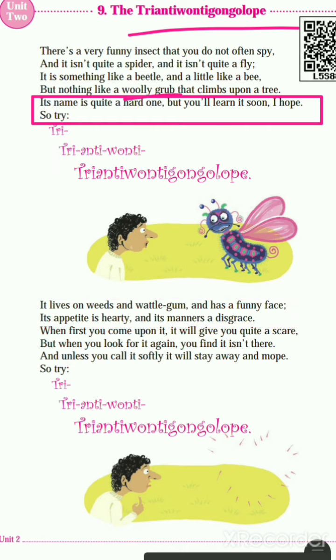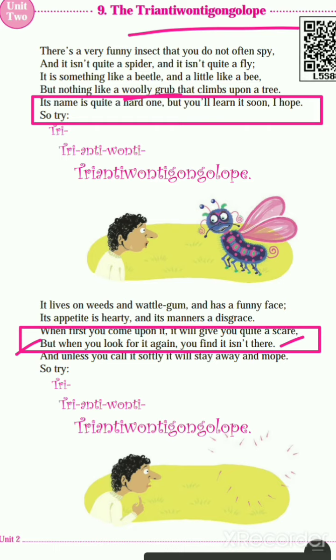Look here, what is the next line given? When first you come upon it, it will give you a quiet scare, but when you look for it again, you find it isn't there. When you first look at that insect, it will give you a quite scare. A scare means you feel a little frightened when you first look at that insect. At that time you feel a little scared because it comes upon you. But when you look for it again, you find it isn't there.